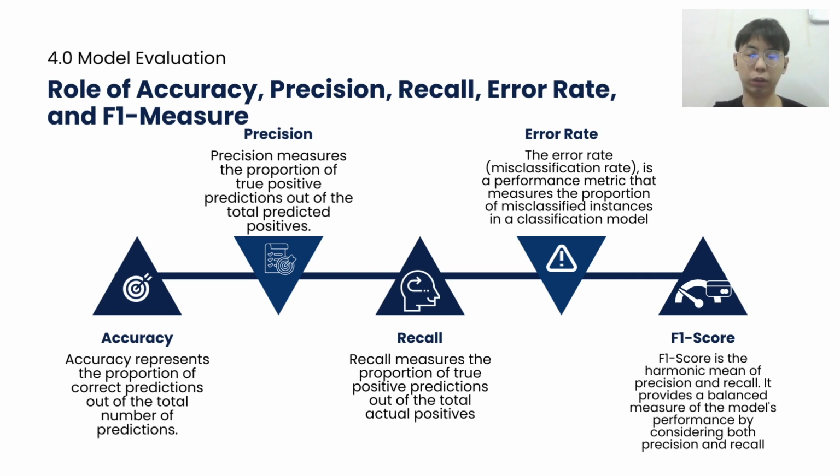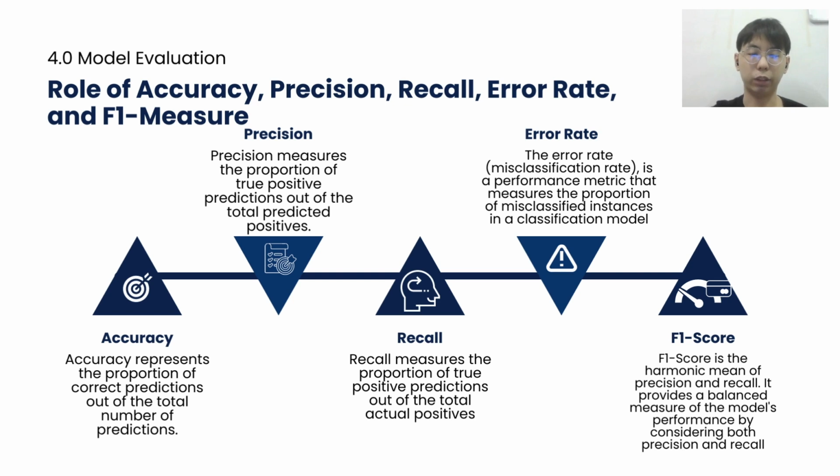It measures the overall correctness of the model. However, it can be misleading if the dataset is imbalanced, as it may get higher accuracy even if the model performs poorly on the minority classes. Second, the precision measures the proportion of true positive predictions out of the total predicted positives. It focuses on the correctness of the positive predictions. A higher precision indicates a lower false positive rate, meaning that the model makes few incorrect positive predictions.